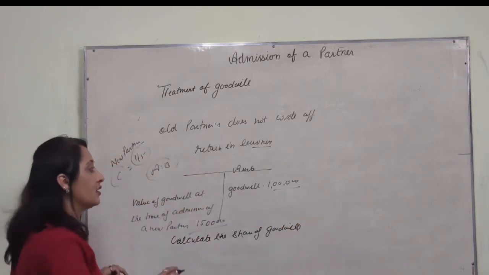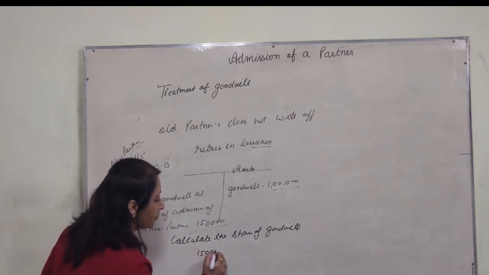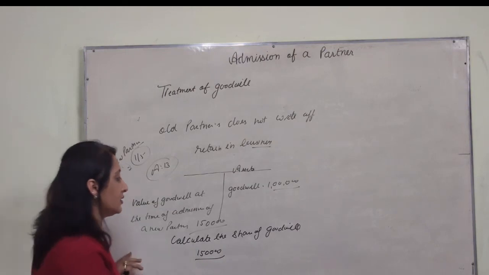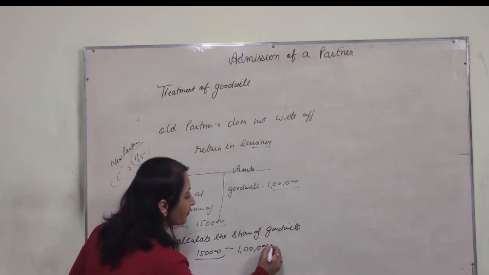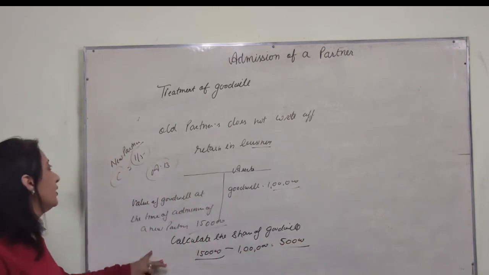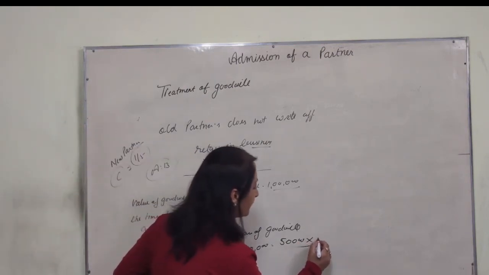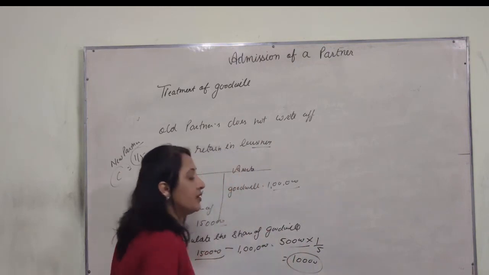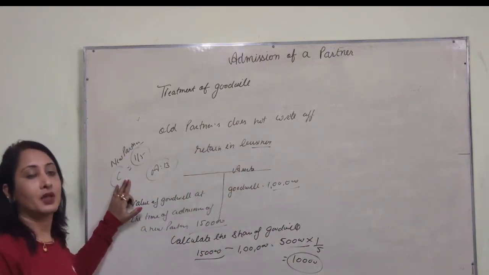So the formula is there. You will take the difference. 1,50,000 that is valued at the time of admission of a new partner, and the goodwill that already appears, 1,00,000. The difference is 50,000. Is that clear? Now C comes for a 1/5 share. It means he will bring 10,000 for his share of goodwill.